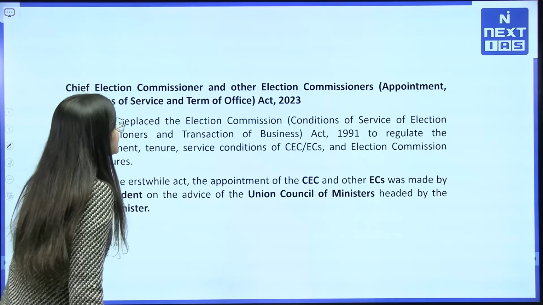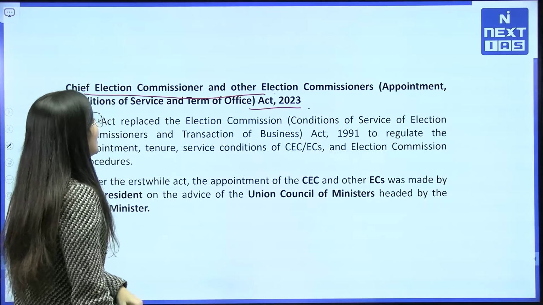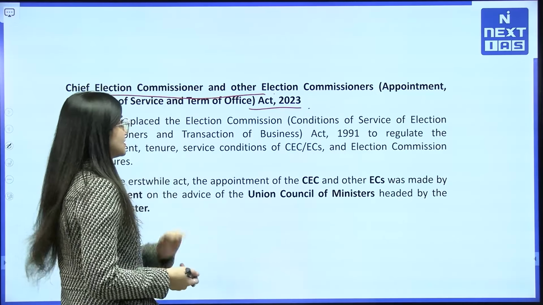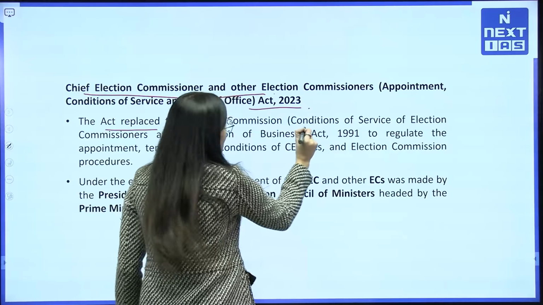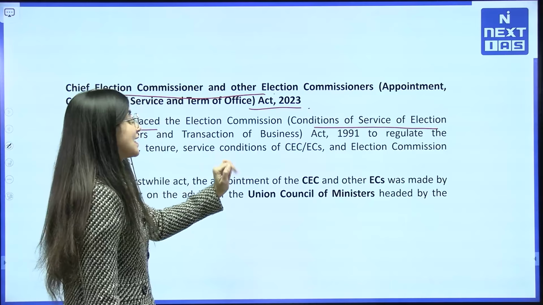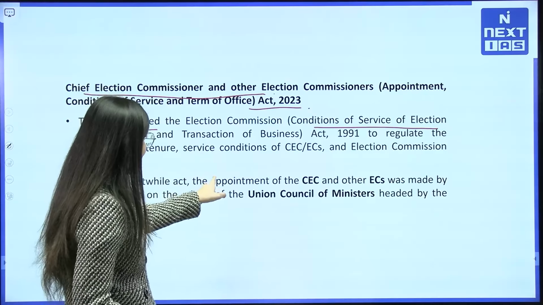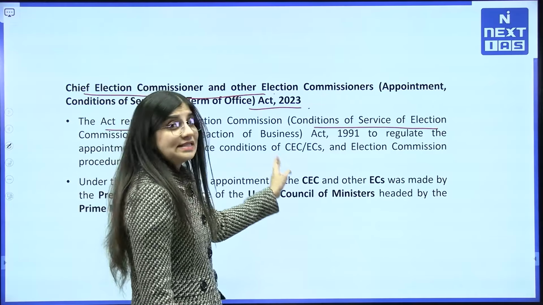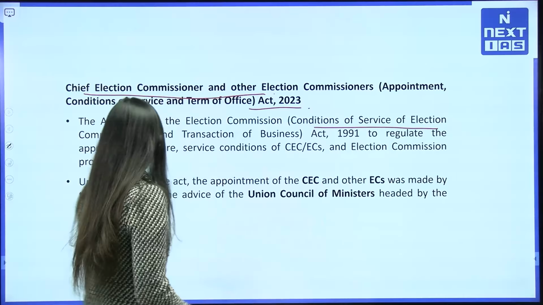So, let's talk about the important act, that is the Chief Election Commissioner and other Election Commissioners (Appointment, Conditions of Service and Term of Office) Act 2023. This act replaced the Election Commission (Conditions of Service of Election Commissioners and Transaction of Business) Act 1991, to regulate the appointment, tenure, service conditions of the CEC and ECs and the Election Commission's procedures.